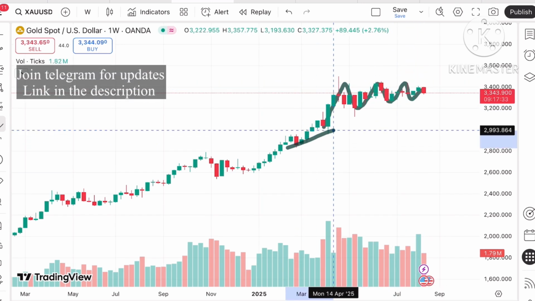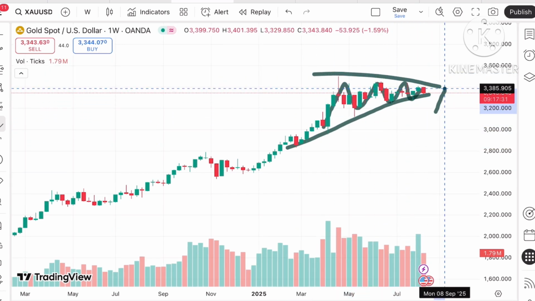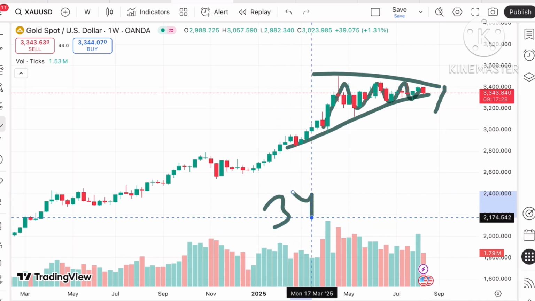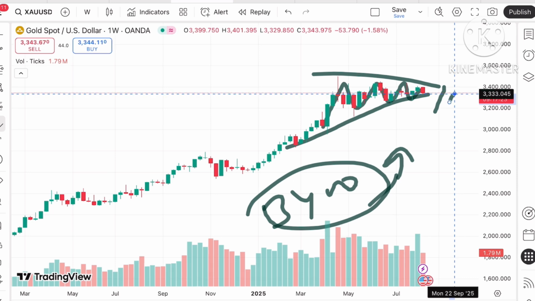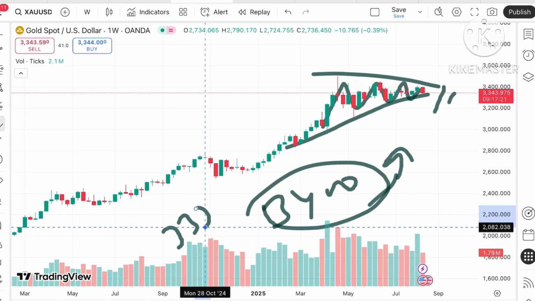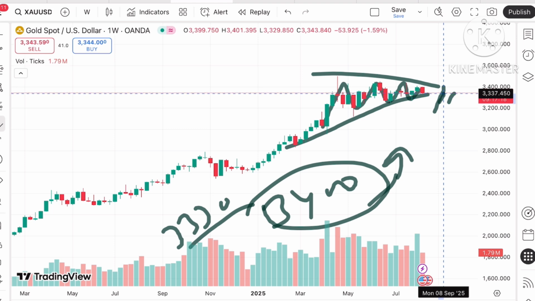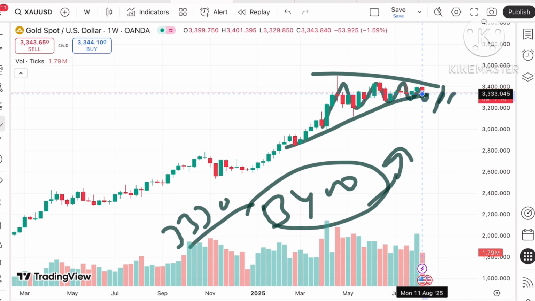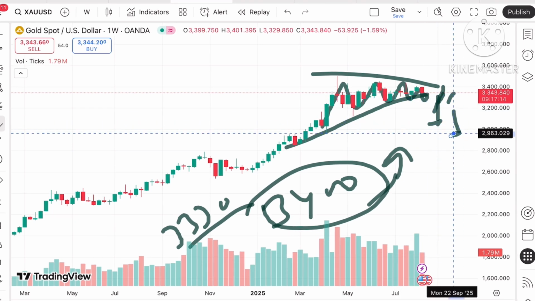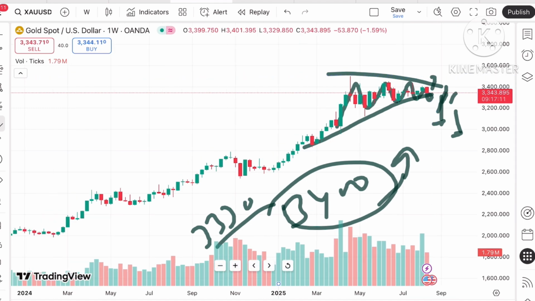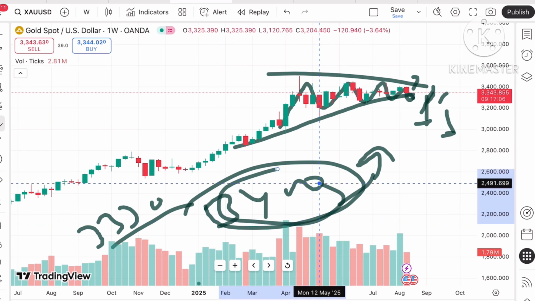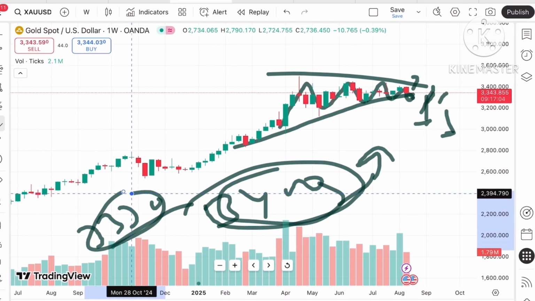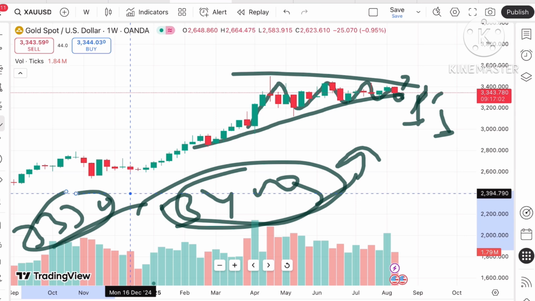If you look at this particular trend, it is trying to form a narrow pattern, as you can see on this chart, and chances are very high that if the price this time moves above a level of 3400, there is a probability of further upside. But if the price starts falling below a level of $3300, there is a probability that it can go further down and this trend can break towards the downside. These two levels are very important, and on the weekly chart, for this particular week we have seen the prices continuously going downside.